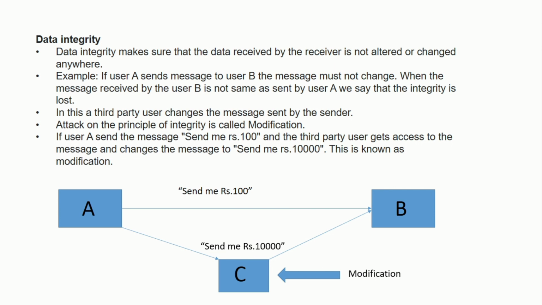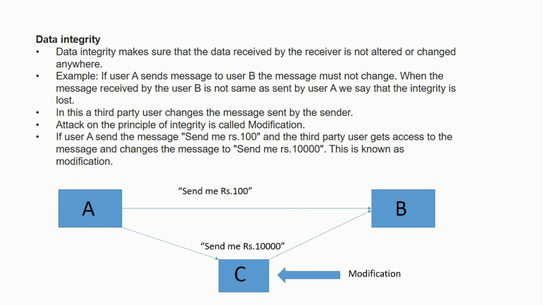First the message goes to the attacker and then it goes to B. So the attacker can change or modify the message. That is, it says send me rupees 10,000 instead of 100, and then B will say that yes, the message has come from sender A, and then it will send rupees 10,000 to A. So modifying the changes in the messages is known as modification. When there is an attack on data integrity, modification takes place.